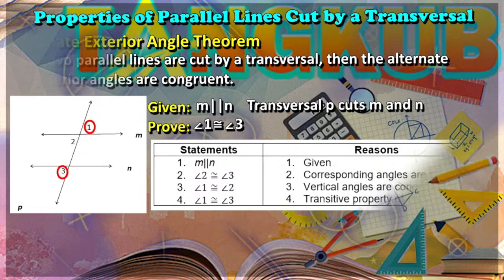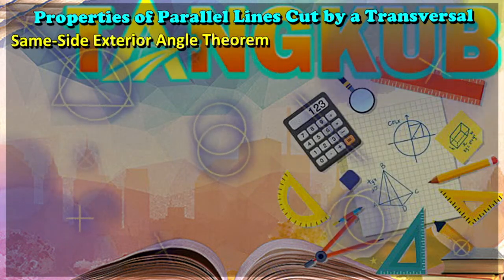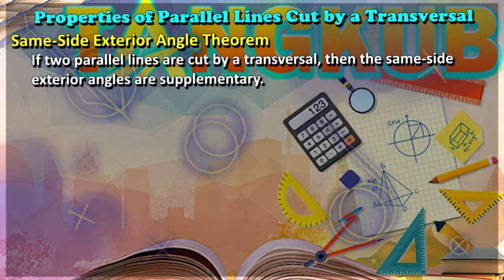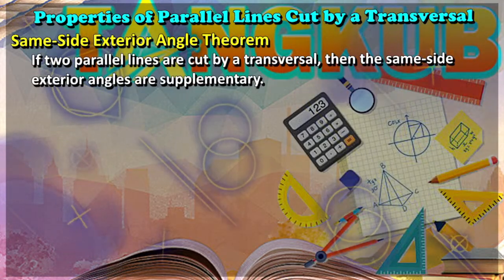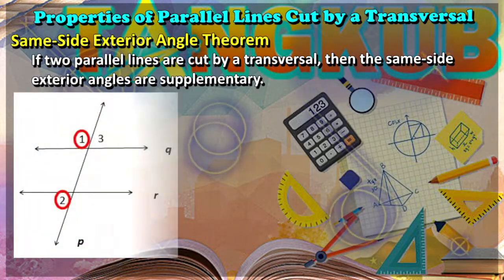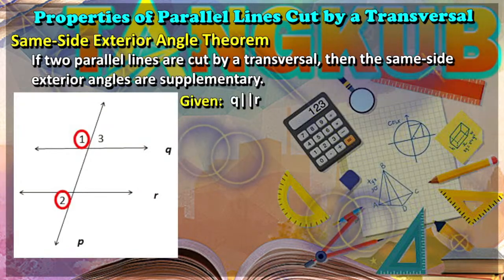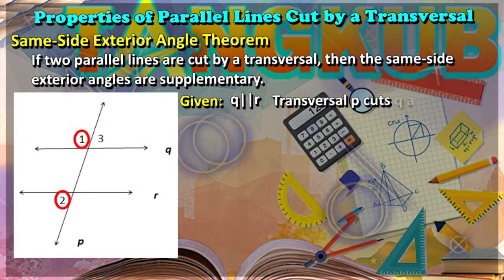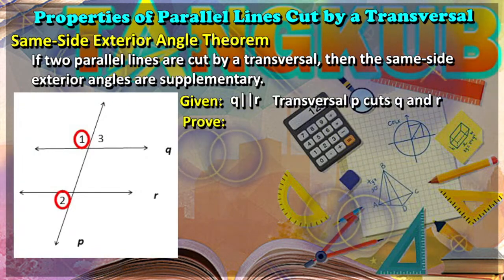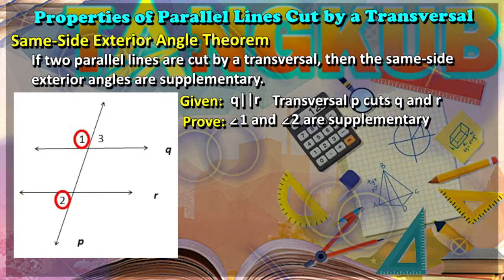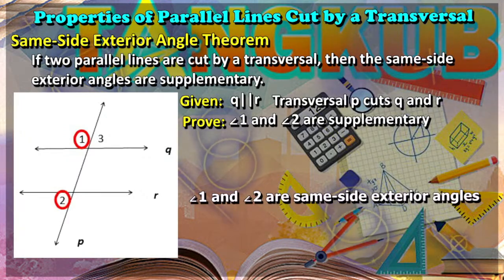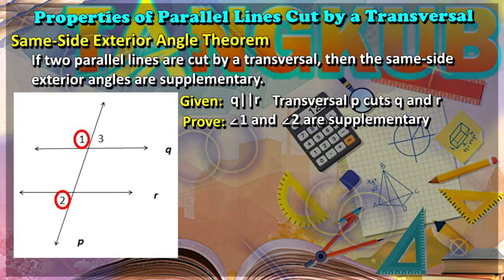Last but not the least theorem is the same side exterior angle theorem. This theorem states that if two parallel lines are cut by a transversal, then the same side exterior angles are supplementary. So, to prove this theorem, we now have: given, line Q is parallel to line R. Transversal P cuts line Q and line R. Now, let's prove that angle 1 and angle 2 are supplementary. In the given figure, angle 1 and angle 2 are same side exterior angles. So, here is the proof.